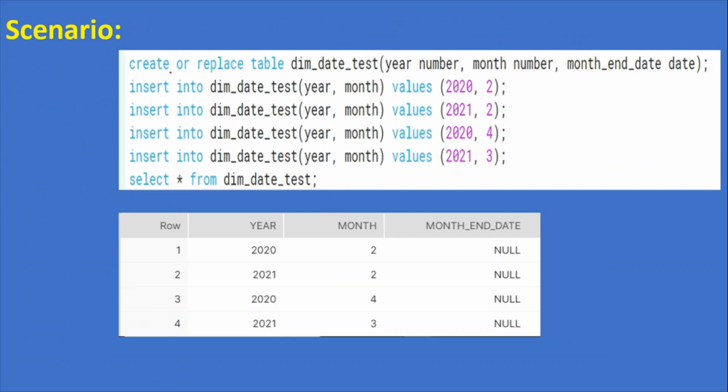Here is the scenario. See here, I created one table. This is dim underscore date underscore test, having three columns: year and month, both having the number data type, and date.